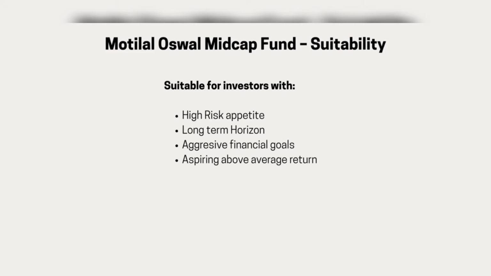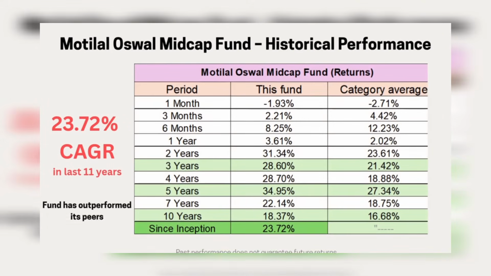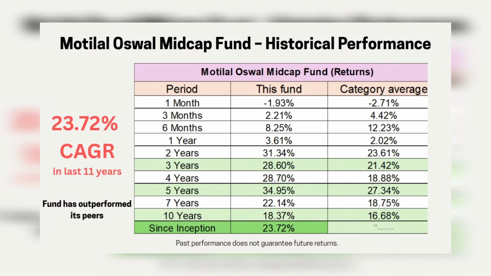Now let's look at the historical return of this fund. So as you see on this particular slide, the 1 year trailing return was 3.61%. We know all mid cap and small cap funds underperformed the benchmark last year. So this is evident even for this particular fund.